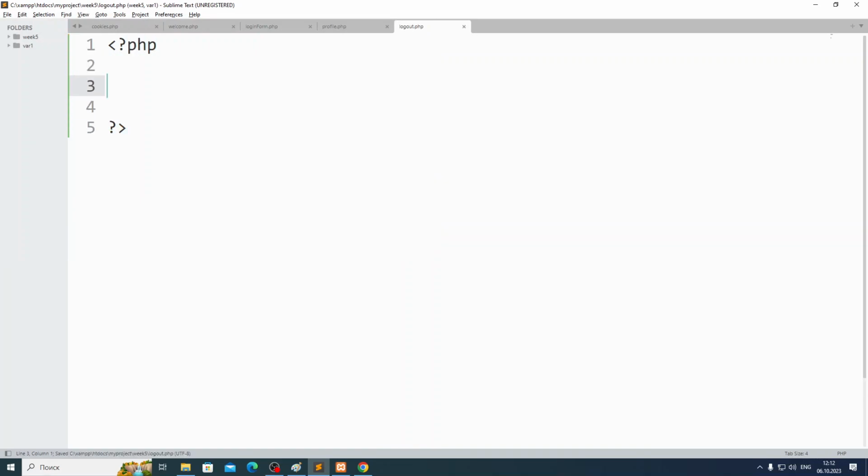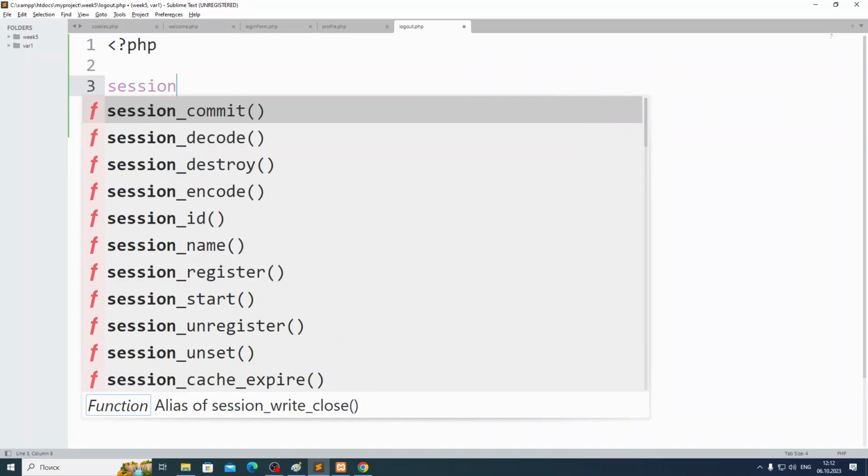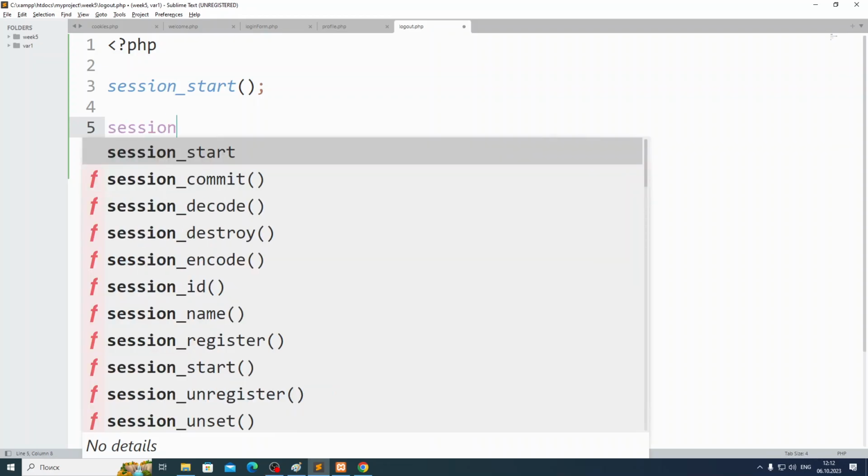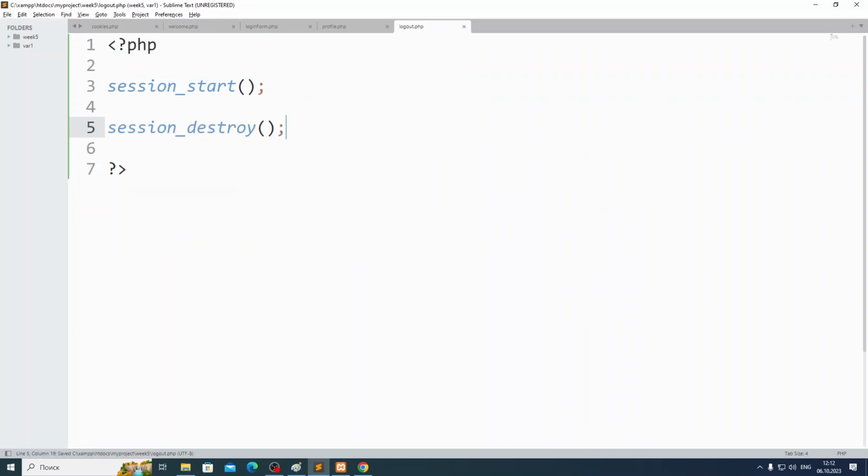I will delete all the information about the session for the current user, for the special user. But to remove the session information, I have to call session start again, guys, because I'm going to work with the session again. To delete it, I have to work with it. So you have to call session start anywhere, even if you want to delete the session. Then I will call session destroy, guys. I will start the session to destroy it immediately.